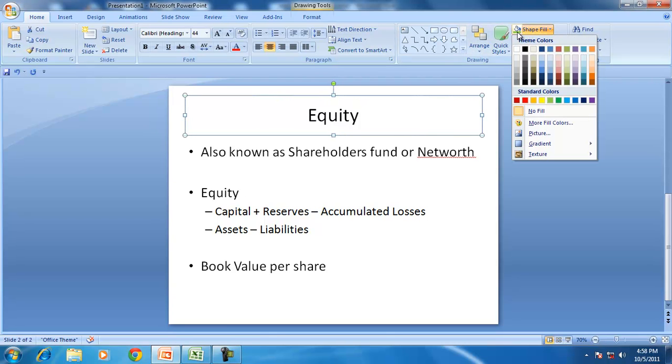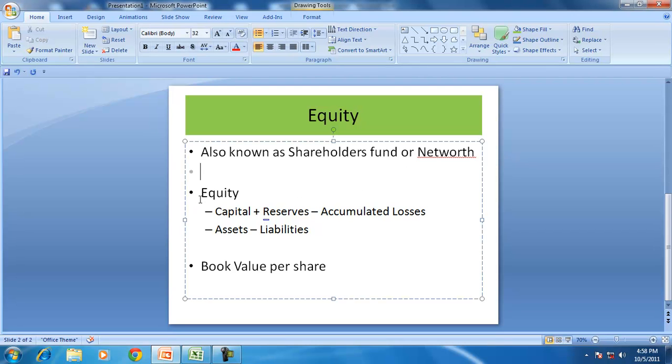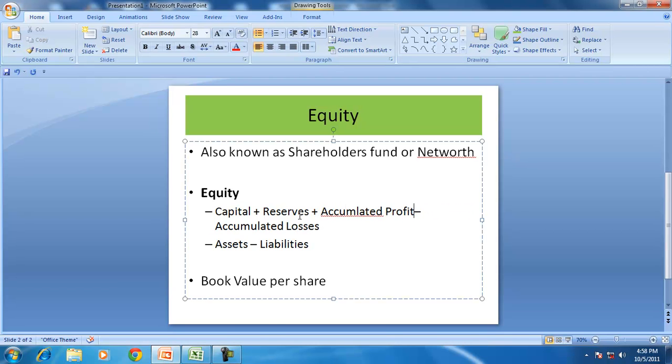Equity is also known as the shareholders' fund, or the net worth of a company. Equity of a company can be calculated as capital plus reserves plus the accumulated profits, or retained profit, minus the accumulated losses.